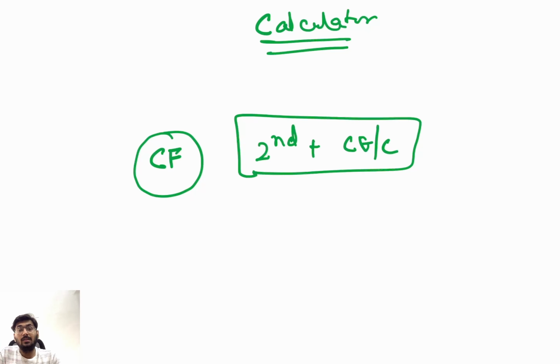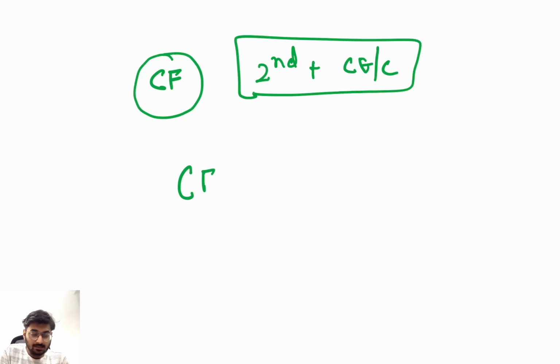Clear? Now you see that you are in cash flow mode, where in your calculator it asks what happened at the 0th point of time. So what happened? Negative 100. So what you will do? Press 100, then plus minus.